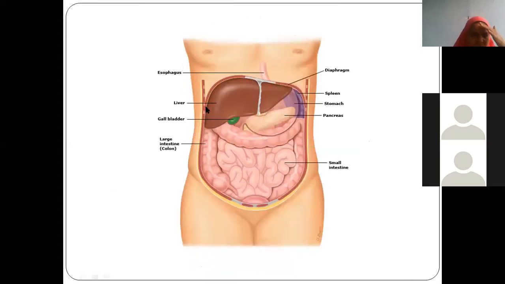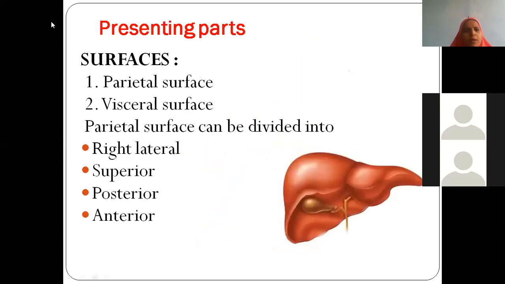Now see, this is the anterior view, as when you explore the abdomen: you cut the skin, superficial fascia, fatty layer, membranous layer, three oblique muscles, fascia transversalis. Then when you remove the peritoneum, the very first picture you see in the abdominal cavity is the liver. It's like this. So now the presenting parts we are continuing. It has a parietal surface and a visceral surface. The visceral surface is the one which is lower down, which will receive the impressions of various organs.